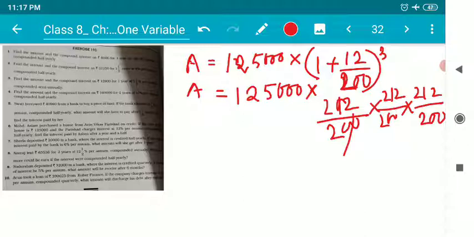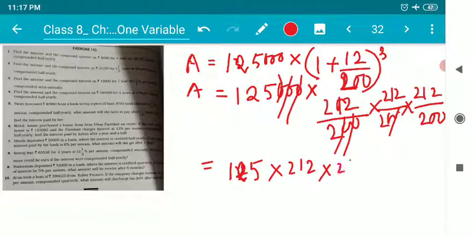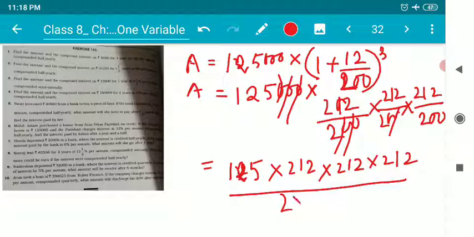I'm just cancelling the two zeros with these two zeros. So finally, what do I have? I have 125 into 212 into 212 into 212 by 2 into 200 into 200.